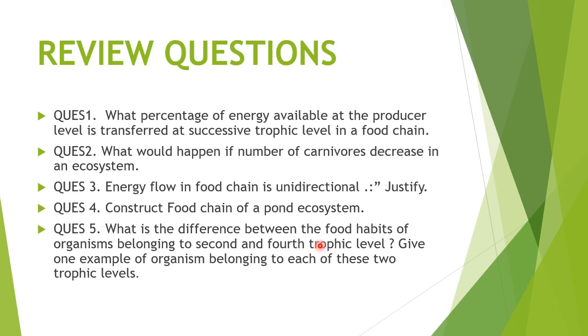Give one example of an organism belonging to each of these. Second trophic level means herbivorous. The example is your goat. And for the fourth one, it may be a hawk, it may be a lion, and so on. So this is the end of this topic.